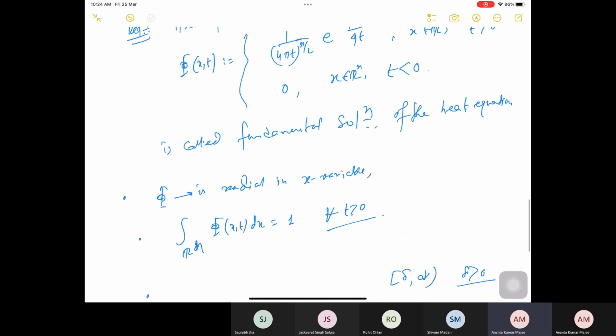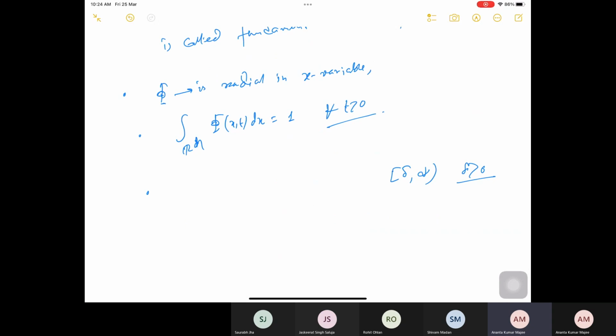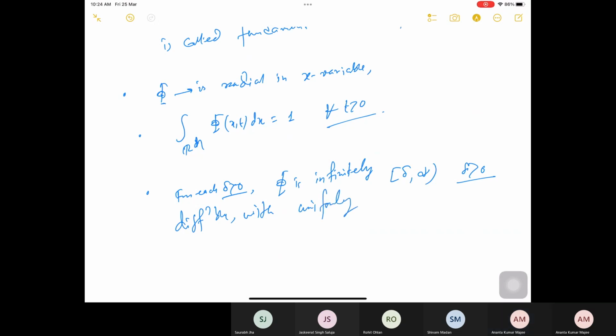The only problem is as t goes to 0; otherwise it is all bounded. So what I am saying is that for each delta positive, P is infinitely differentiable with uniformly bounded derivatives of all orders.